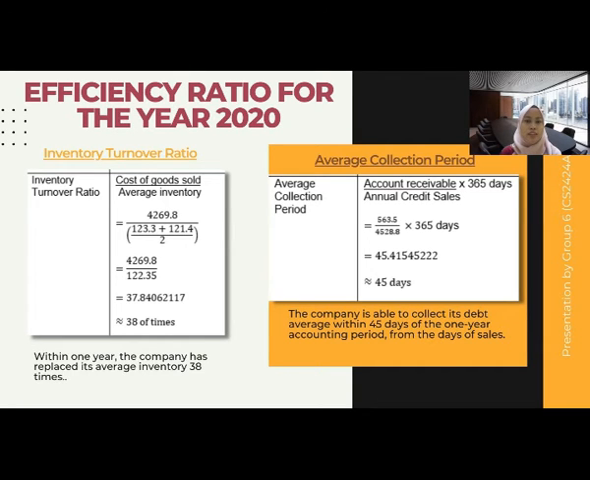Okay, next is the average collection period, where the account receivable is 563.5 million divided by the annual credit sales, which is 4,528.8 million, and multiplied by 365 days. So it will be equal to 45 days, where the company is able to collect its debts on average within 45 days of the 1 year accounting period from the day of making its sales.